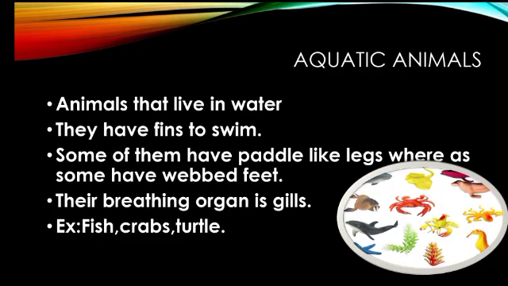Now let us talk about aquatic animals. As I told you, terrestrial animals have lungs to breathe. Aquatic animals are those who live in water, only and only in water, for example fish, crab, turtle. These animals do not have lungs to breathe. They have gills instead.